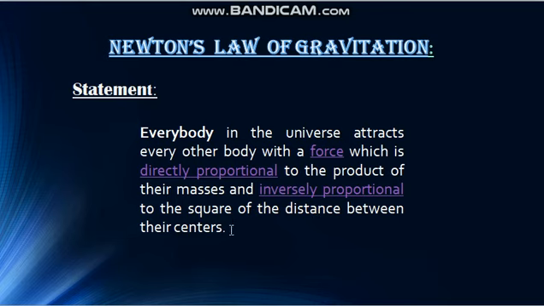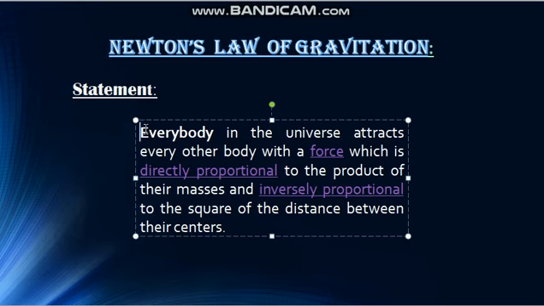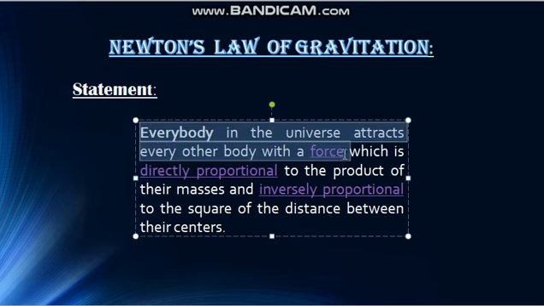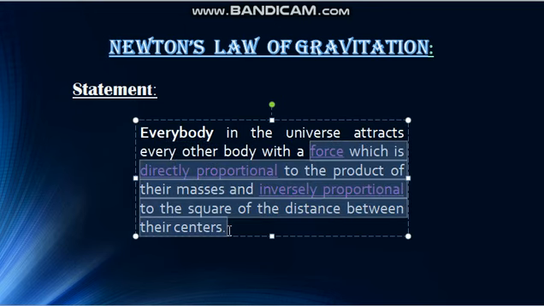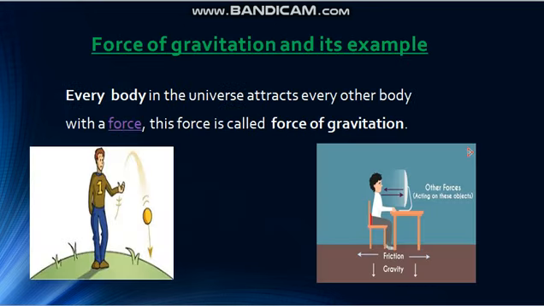This statement has two parts. This part defines the force of gravitation and this part tells the factors of the force of gravitation. First, we will explain the first part of the statement. It states every body in the universe attracts every other body with a force. This force is called force of gravitation. It means that any two objects that have mass apply a force on each other.